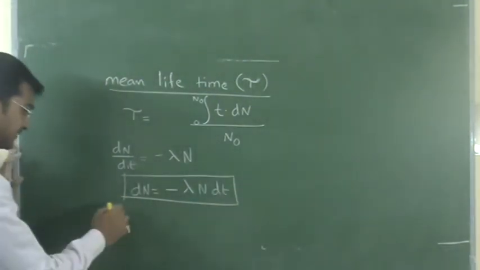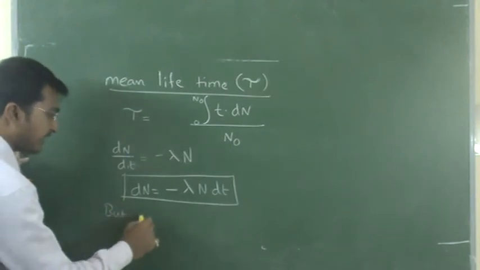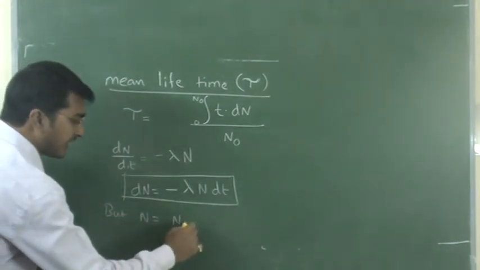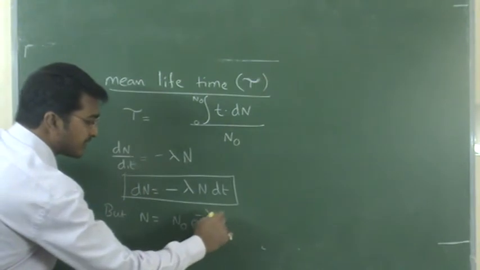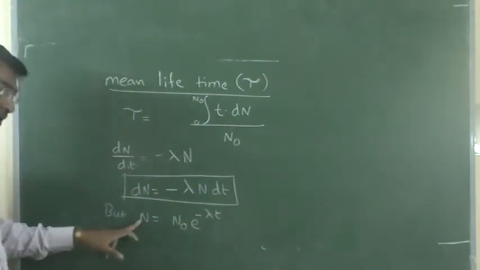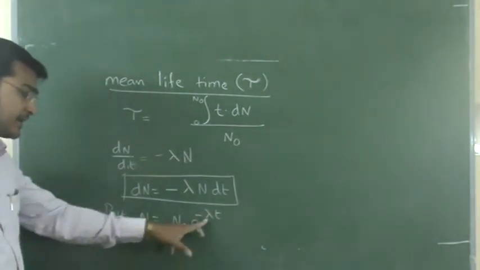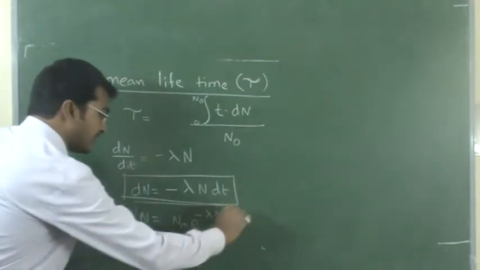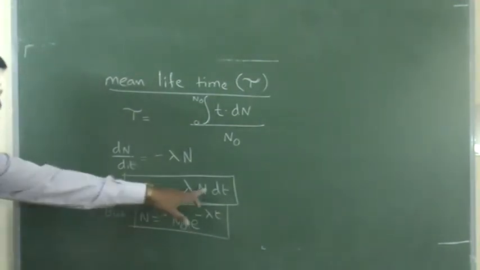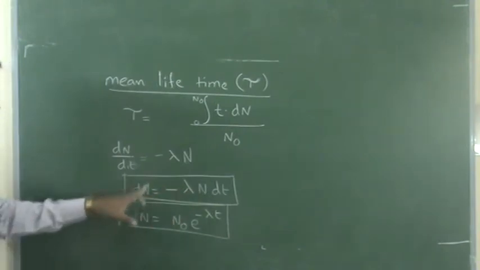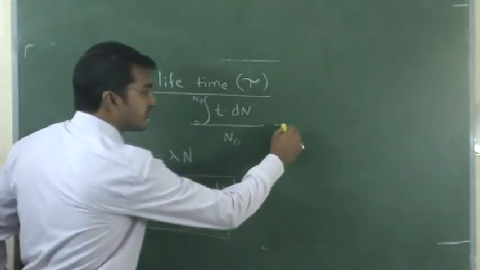But N is equal to what? N is equal to N0 into e power minus lambda t, right? So substitute the N value in this equation and substitute dN in this equation. Then how will the equation become?